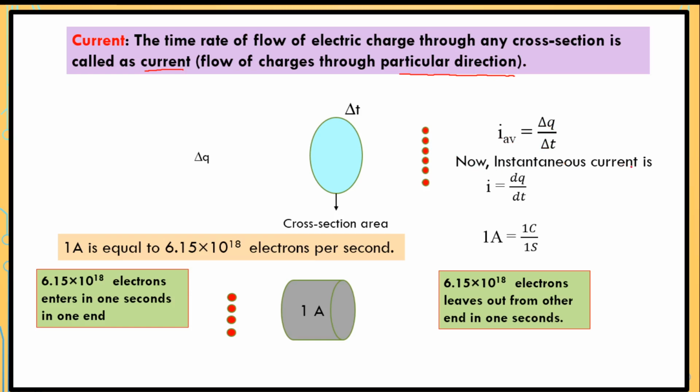Now the instantaneous current is I equal to the limit as del t tends to 0 of del q upon del t, that is equal to dq upon dt. So we get the instantaneous current.